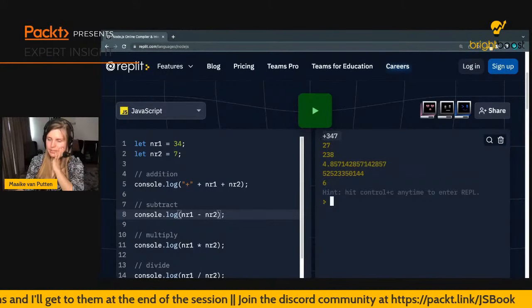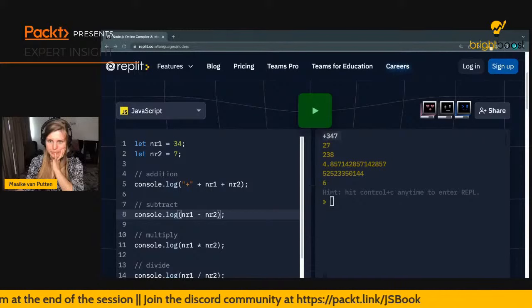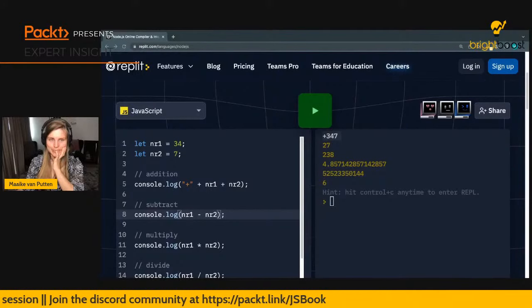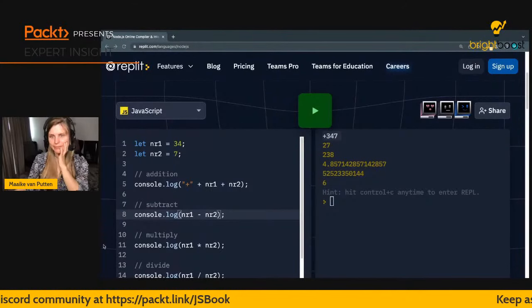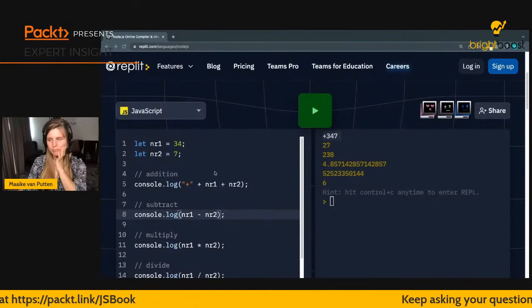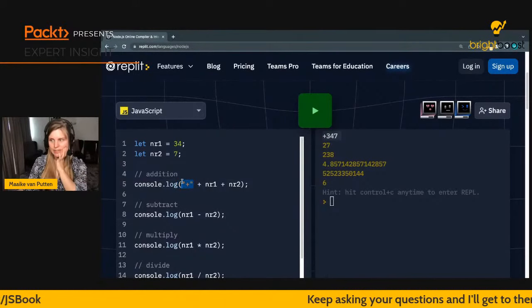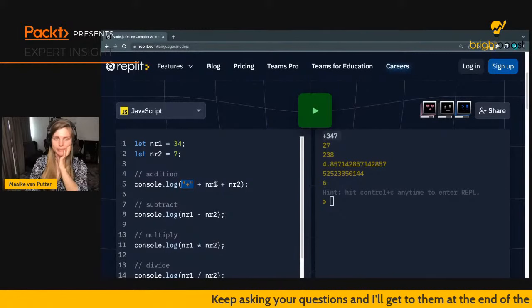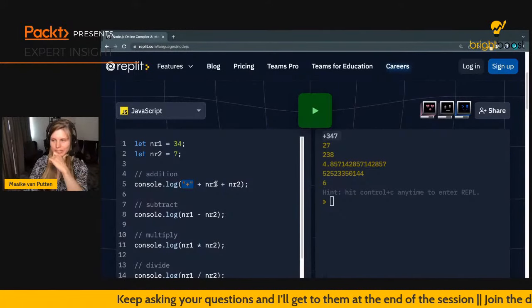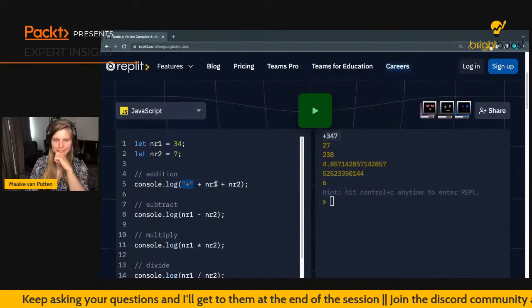But what happened here? Who can tell me? She might guess it has to do with adding this in front of it. This is actually ruining my calculation. But why?